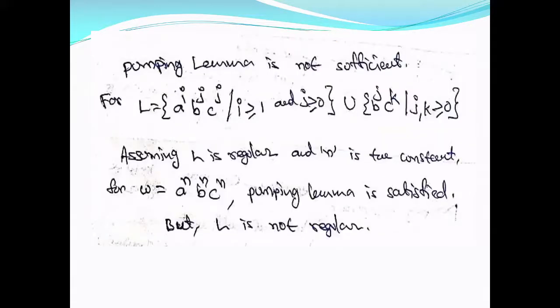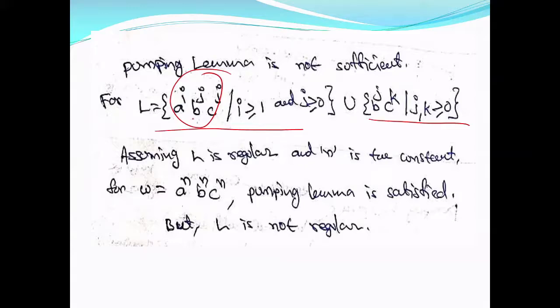Here is an example where pumping lemma is satisfied but the language is not regular, because you cannot draw any DFA or regular expression which will generate strings of this form. This is possible, but this is not possible. You cannot draw a DFA, NFA or NFA epsilon, because the number of B's and C's are equal.